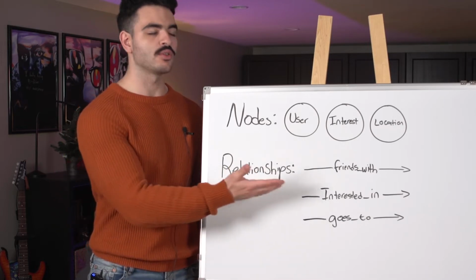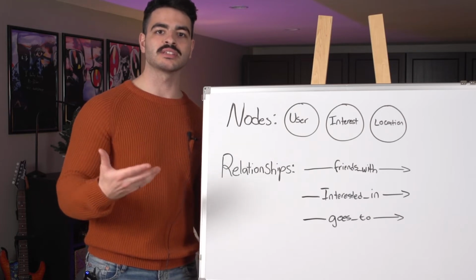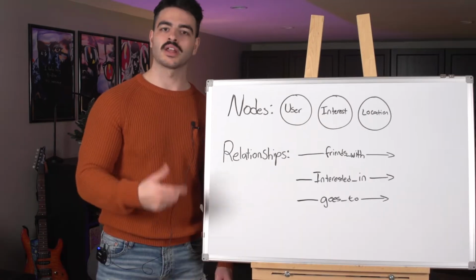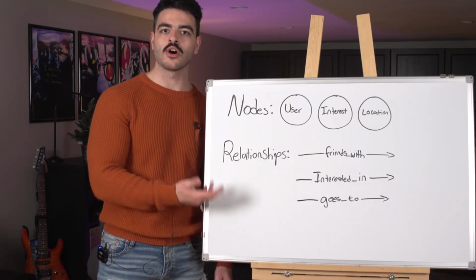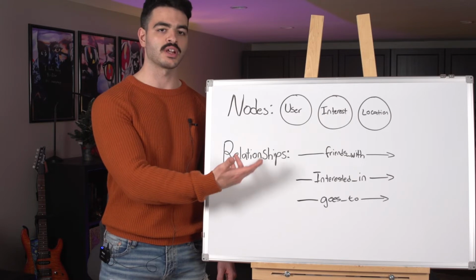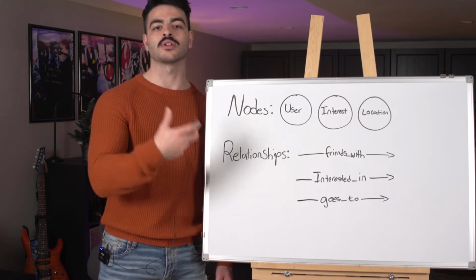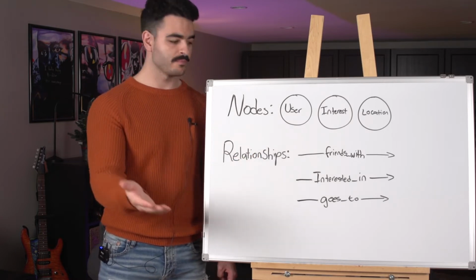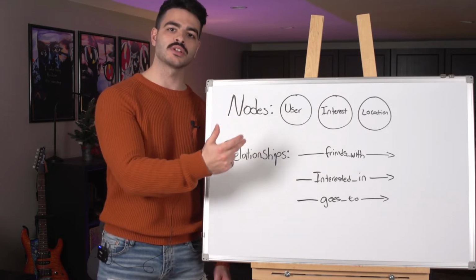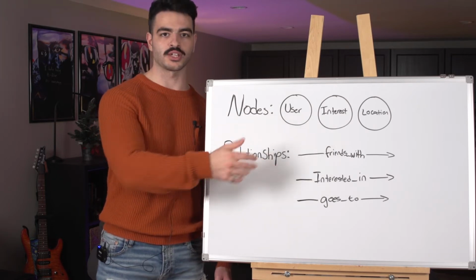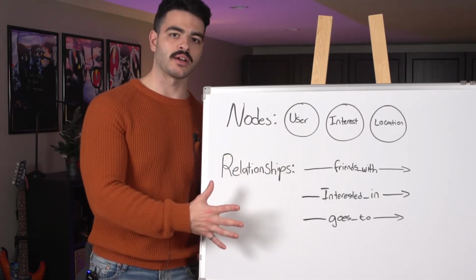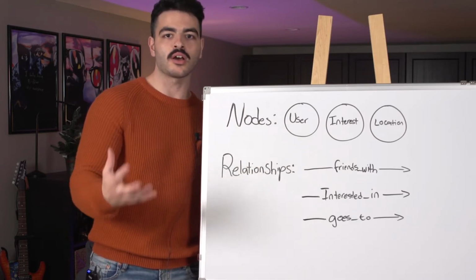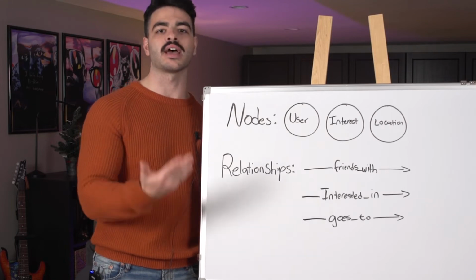And then finally, we're going to have location nodes. Locations are going to be places that these people go to. It could be a school, a mall, or something of that nature. Next, of course, we have our relationships. All of our relationships will start with a user node, and it's going to be the relationship that a user has to another node. So that could be friends with, if it's a user to a user, interested in, if it's a user to an interest, or goes to, if it's a user to a location. Once we have all of this inside of a graph with all the relationships connecting our nodes, we're going to be able to query the graph for data points that we otherwise wouldn't have seen if we've just looked at it at face value.